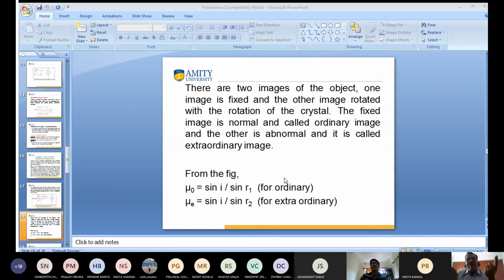You also know, Mr. Yuvraj, that refractive index is defined as the velocity of light in vacuum divided by the velocity of light in medium. Clear? Yes or no? For ordinary rays, velocity is constant, so the refractive index is constant. But the refractive index is not constant for the extraordinary rays. That is what I wanted to say.